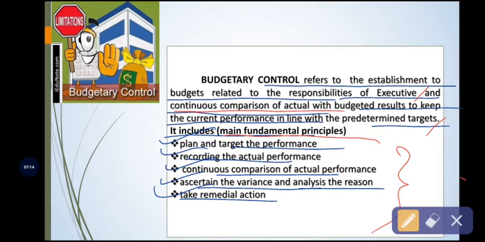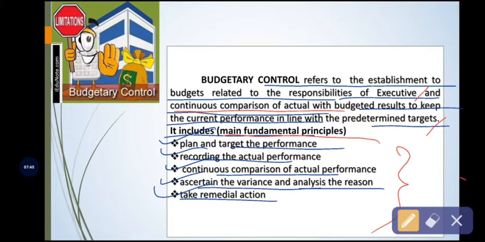Instead of sustainability, the more familiar phrase is the achievement of the objectives of the business organization. See, the comparison of actual performance with the standard is very necessary to keep the performance in line with the predetermined targets.